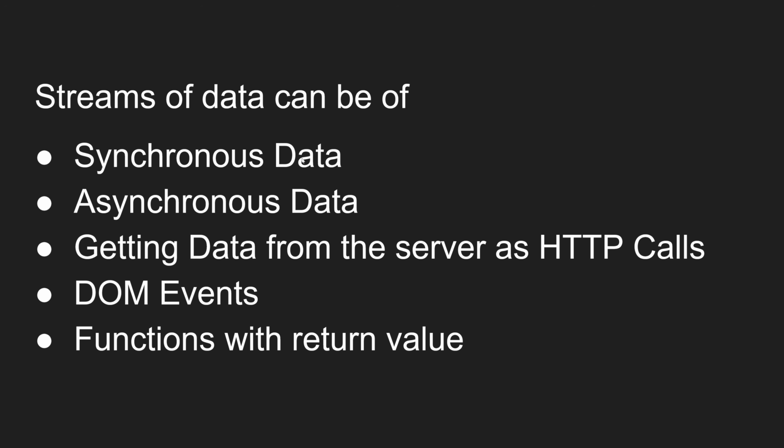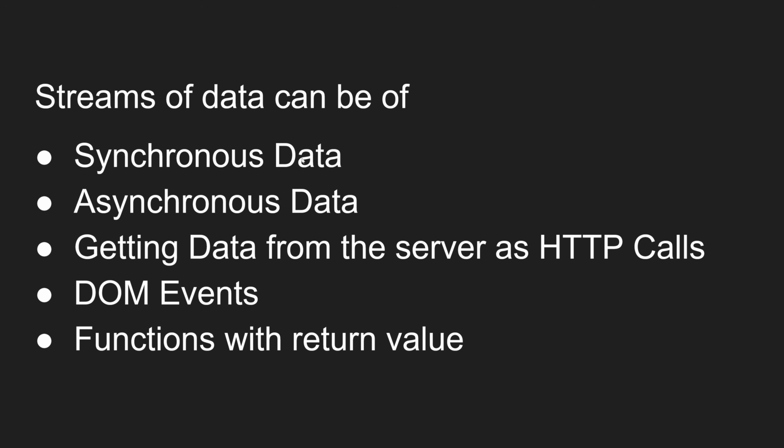Synchronous data is nothing but a normal array, object, or anything; these are all synchronous. Asynchronous data is setInterval, setTimeout, and getting data from the server as HTTP calls; this is also one type of asynchronous. DOM events means click event, mouse move, mouse event. These are also data coming from DOM events, event handlers.